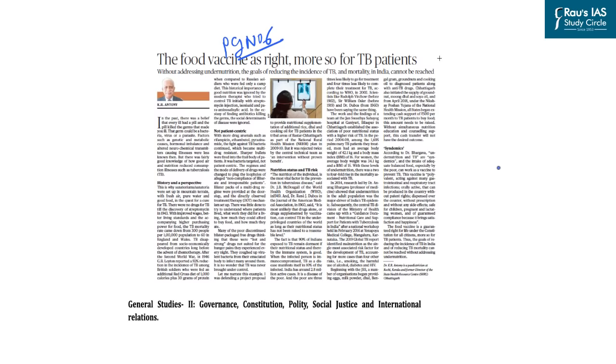So in this context, this article becomes important for us from General Studies paper 2 point of view, in the topic social issues, and particularly in health related issues. Malnutrition is one of the important aspects from the mains examination perspective. Accordingly, in this discussion, we'll focus on what exactly malnutrition is or how it is defined, and what is the current status of malnutrition in India. We will also look at the causes of malnutrition in India, and finally, the government initiatives to tackle it. All these points can be used for writing answers related to malnutrition that can be asked in General Studies paper 2 related to social issues.